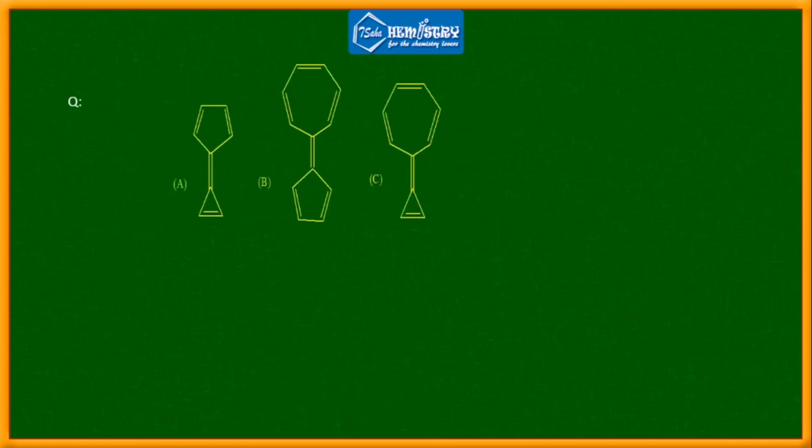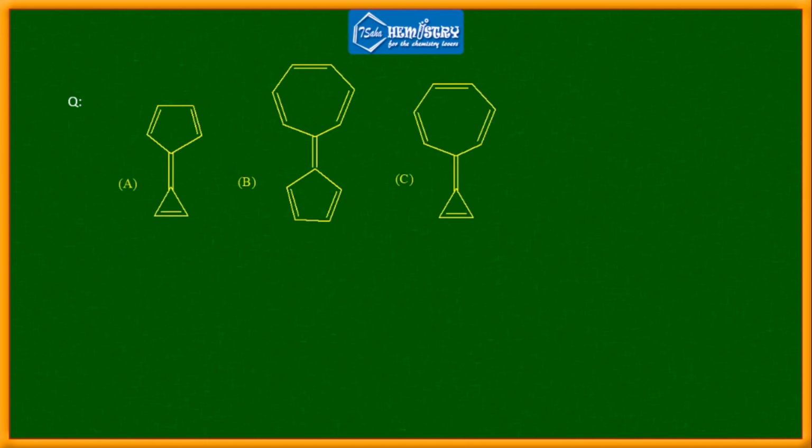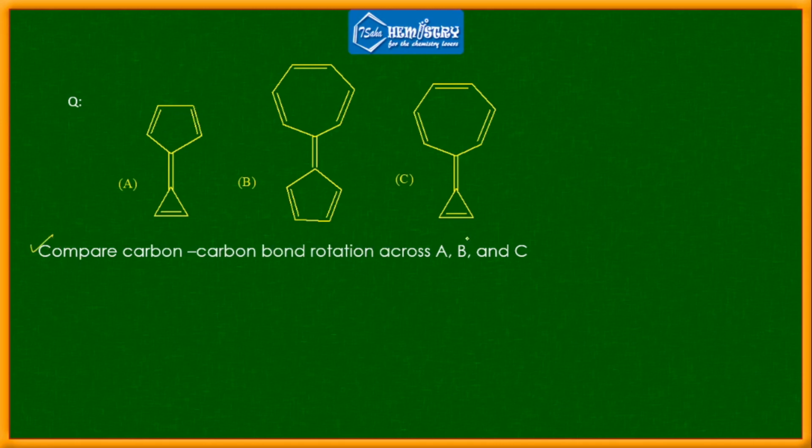Next we have the last question. In this question we have to compare the carbon-carbon bond rotation across A, B and C. Now after charge separation, what can we see? In this case, after charge separation of A, you are getting plus over here and minus over here, right? So this compound is aromatic, and this compound is also aromatic.